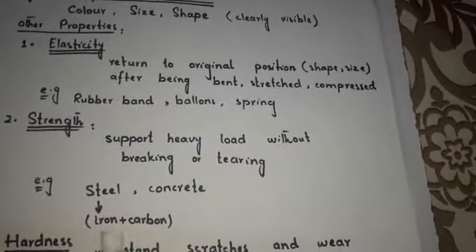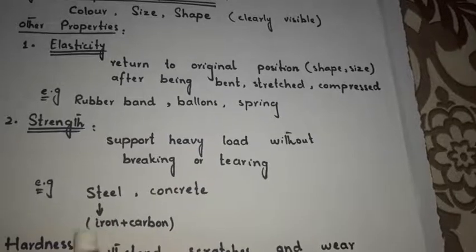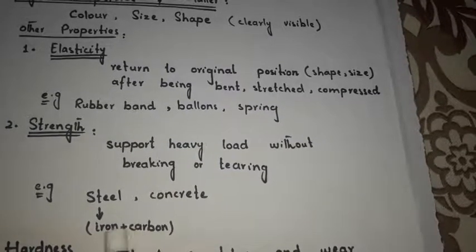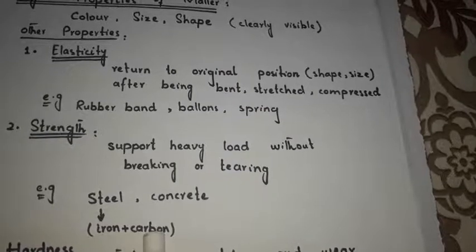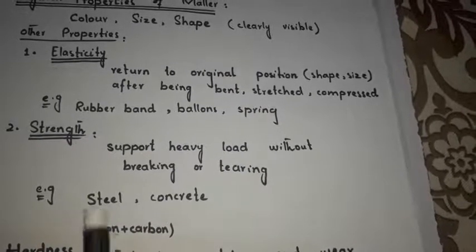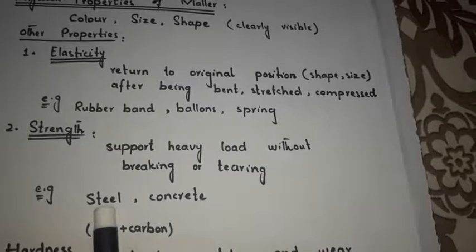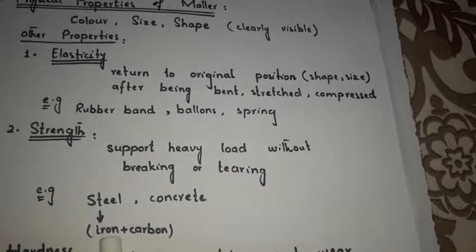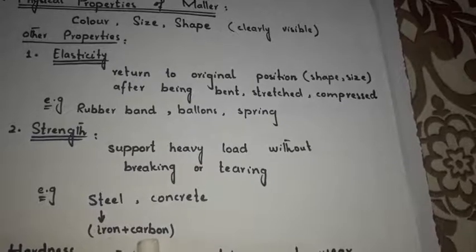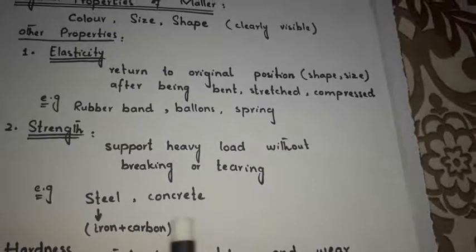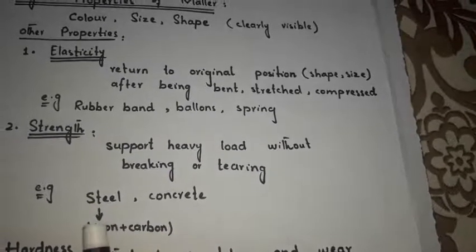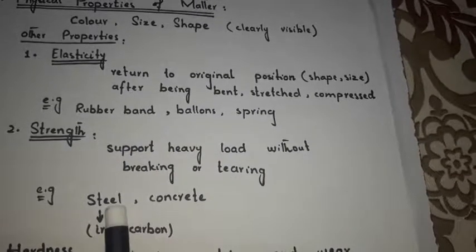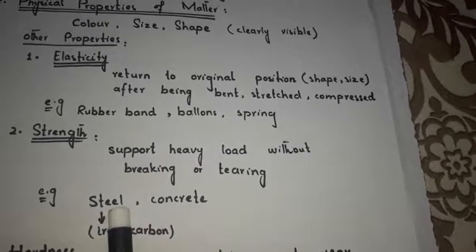Steel is actually made up of iron and carbon. Iron is a metal, while carbon, when we mix iron and carbon with each other, they form steel. Steel is not a pure form of metal because it is a mixture of iron and carbon. Most pure metals are weak. Like if we compare iron with steel, iron is weak while steel has more strength.